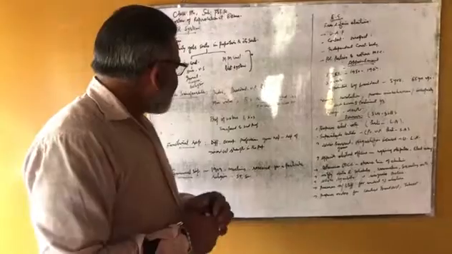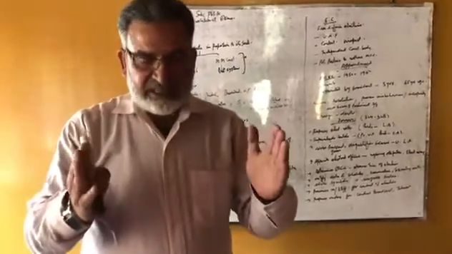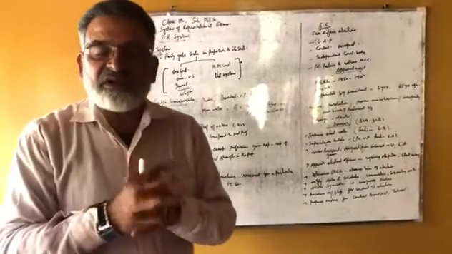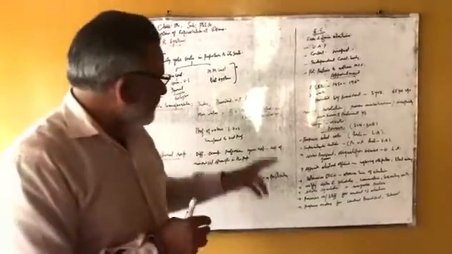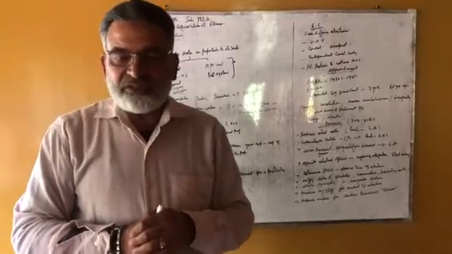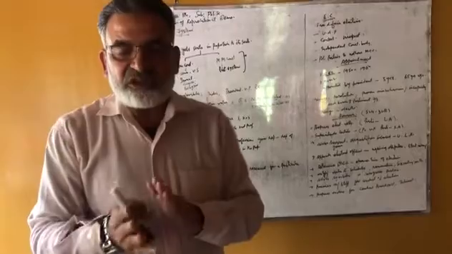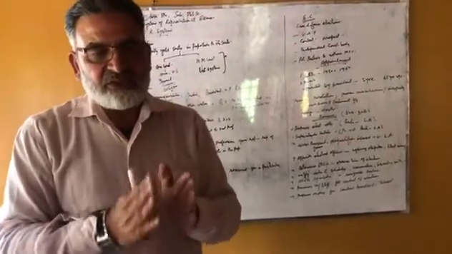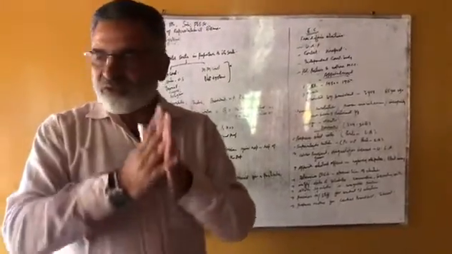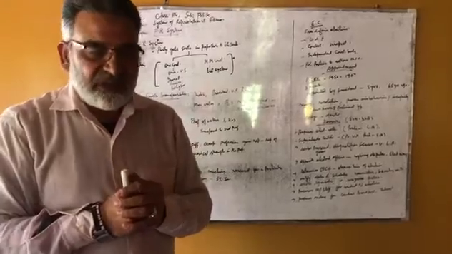In this system, what happens? A formula is formulated for declaring a candidate winner. That is known as the quota. The quota should be equal to the number of votes polled divided by the number of seats to be filled plus 1, plus 1 to the whole. According to this formula, the candidates securing 50% plus 1 votes are declared as the winners.